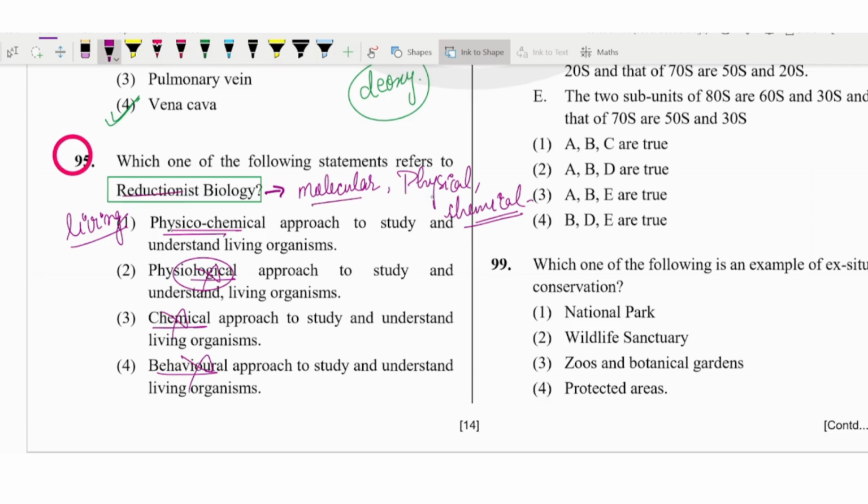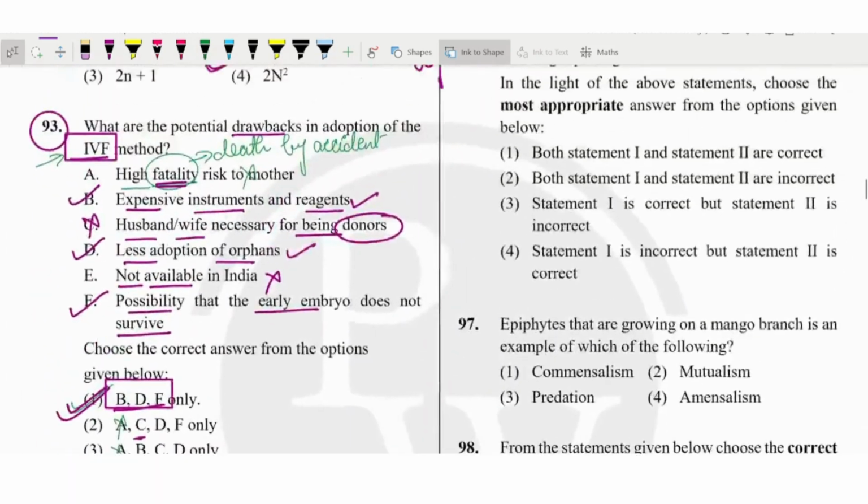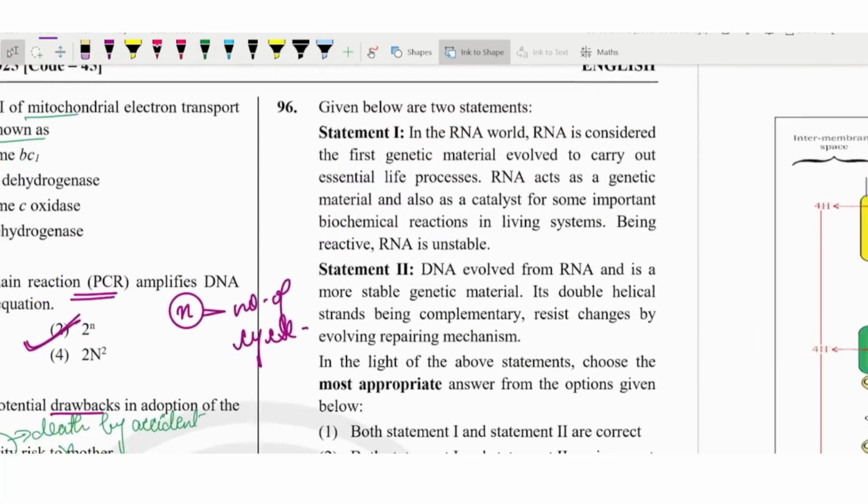Reductionist means molecular, physical and chemical, then only it would be physicochemical. So we'll go with the first option, to study and understand living organisms. I hope it is clear to you now, even if you have not attempted it.